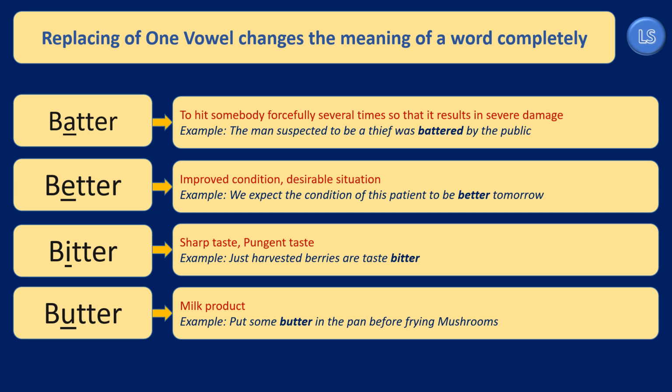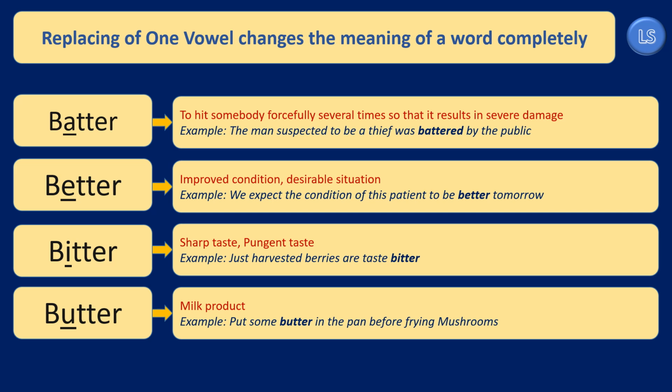If we remove the vowel I and replace it with the vowel O, the word that we get can be pronounced as "botter", but there is no such word in English language. Hence, that word has been not given here. If we remove the vowel O and then put the last vowel U, then the word that we get is pronounced as butter, which means a milk product.